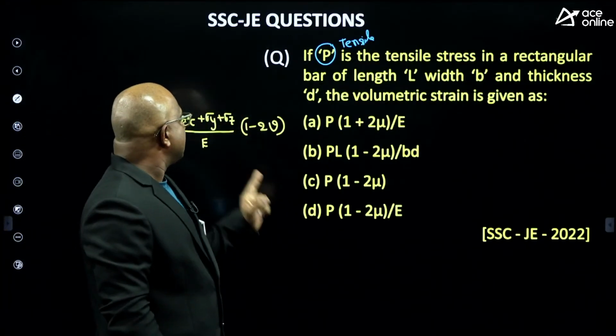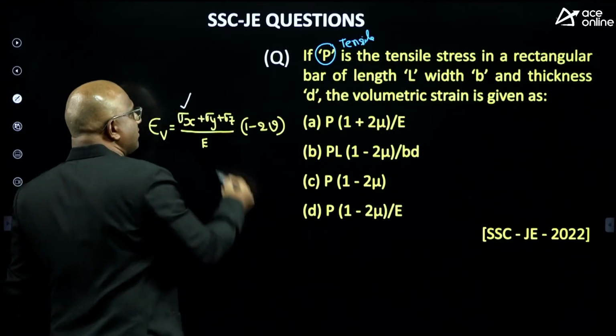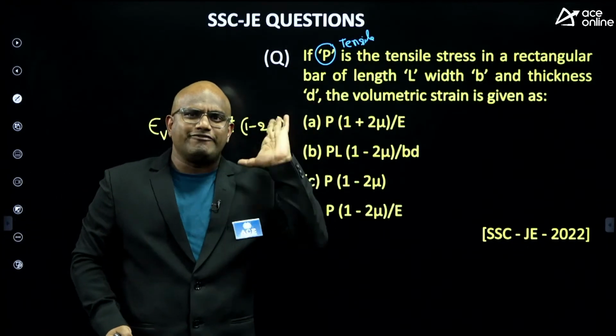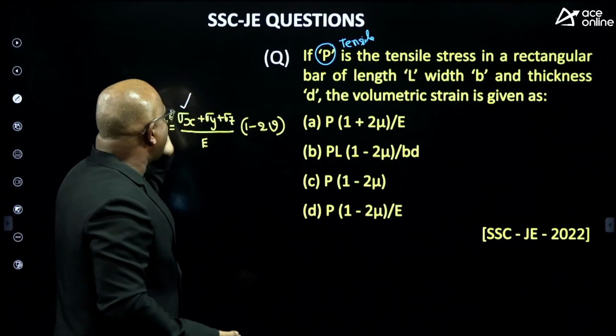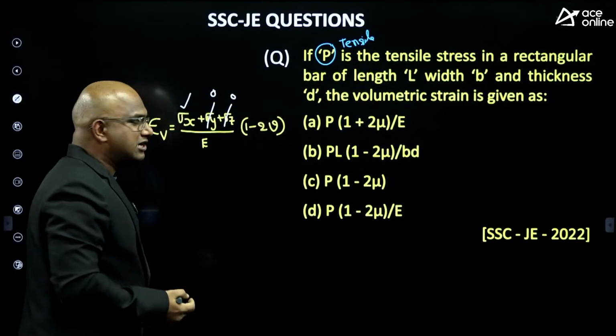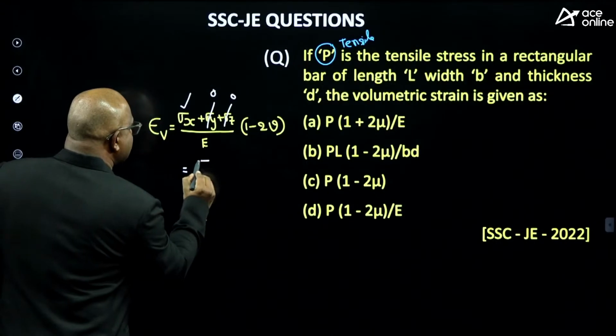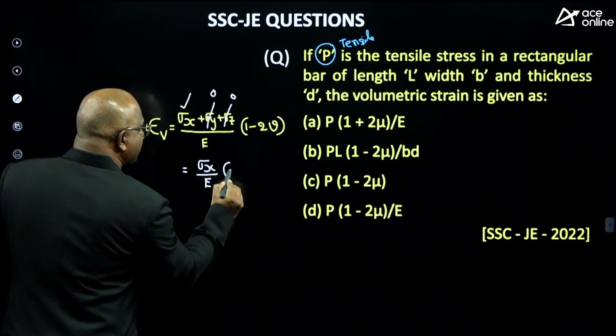Now if you observe carefully, here only one direction stress is there. Only X direction, because for this block only one direction stress is acting. You can assume either X or Y or Z. I'm assuming X direction. So Y will be 0, Z will be 0. So the answer equals sigma X by E into (1 minus 2V).